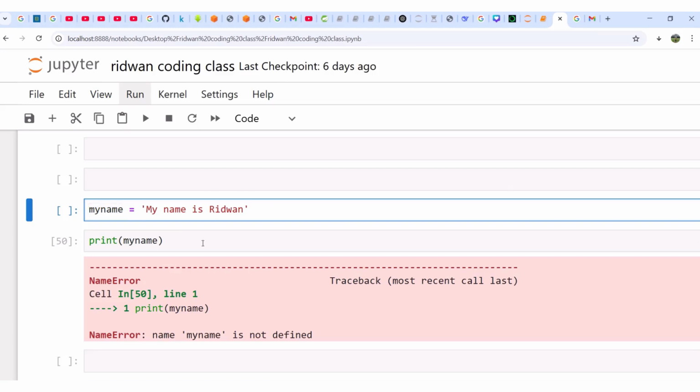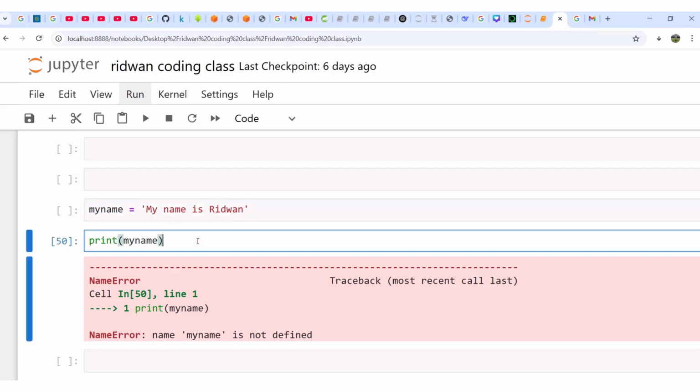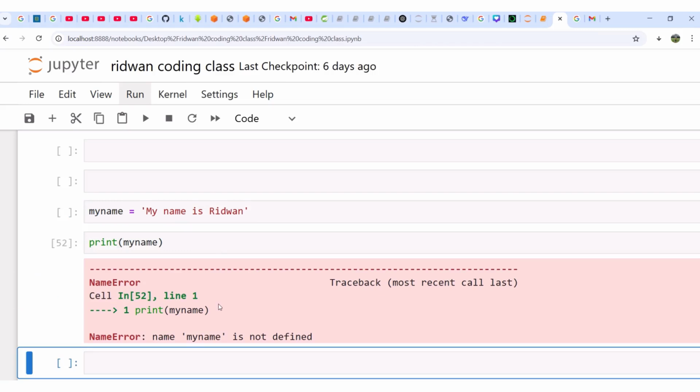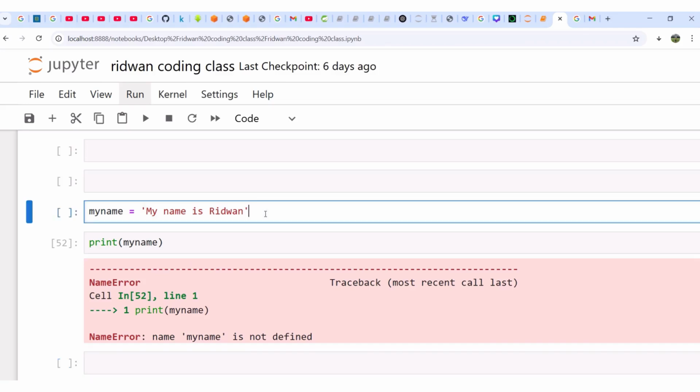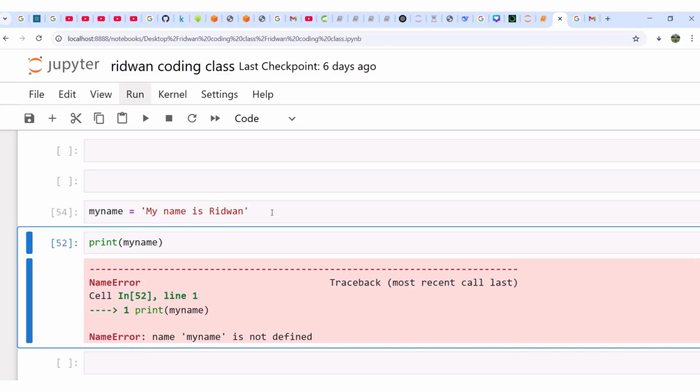Now, if I come here again, look at something, everybody. Can you see? It is still giving me an error that my name is not defined. Do you know why? Because I just wrote this. I have not executed it. You have to press Shift Enter to run it. Once you run it, it will save it in the memory.